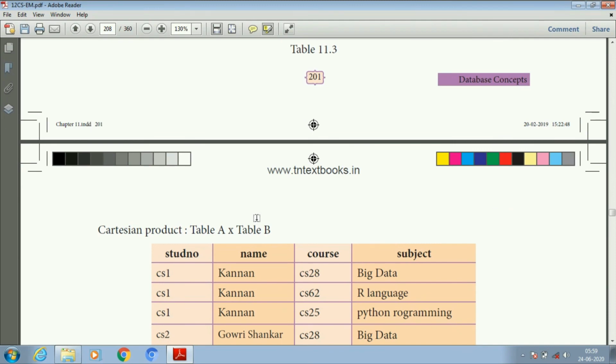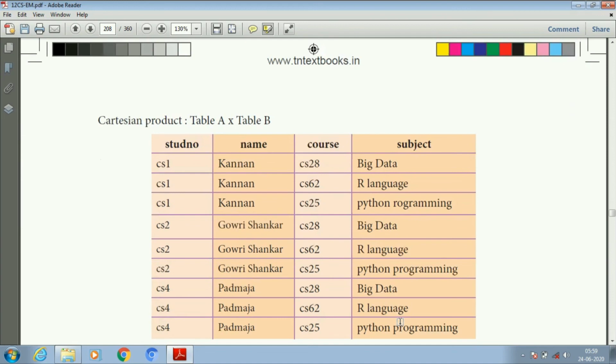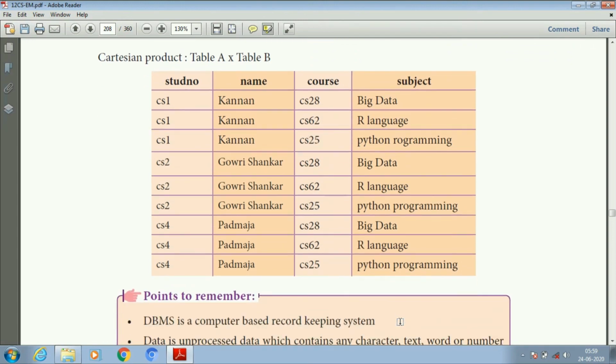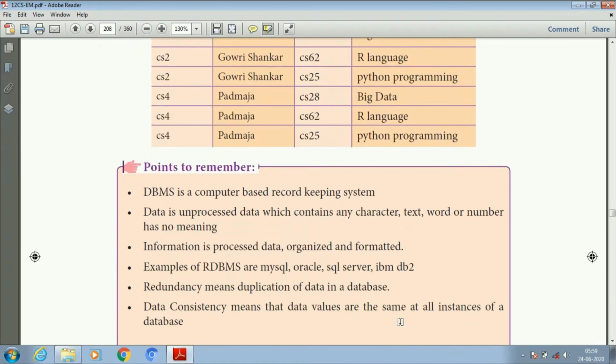CS1 Kannan, CS25 Python programming language. So Kannan takes these courses: big data, R language, Python programming. Here is a Python programming mistake, just correct it. Next, Gauri Shankar also takes these three courses: big data, R language, Python programming. And the third one is CS4 Badmaja with CS28 big data, R language and Python programming. Here all the data of A is multiplied with all the data of B.